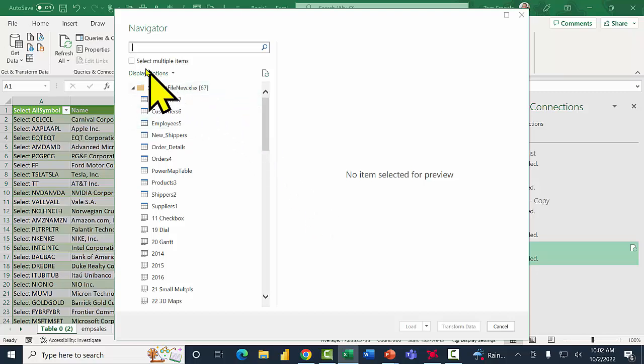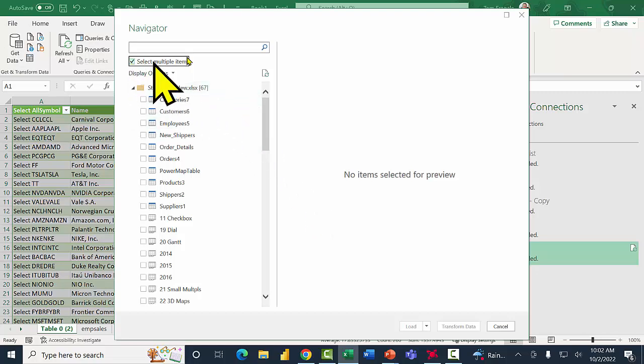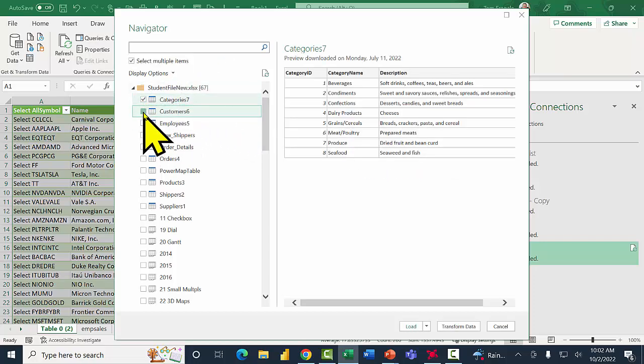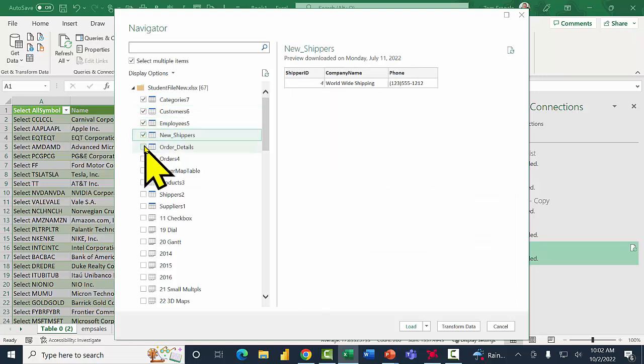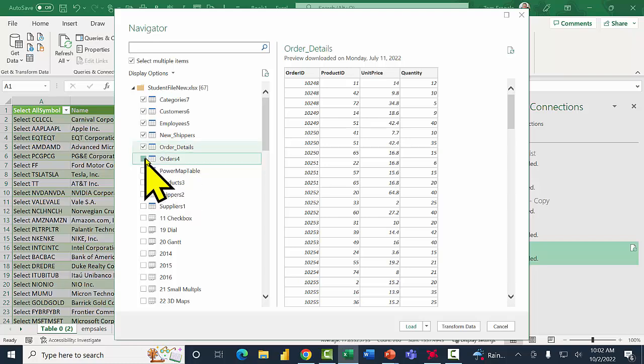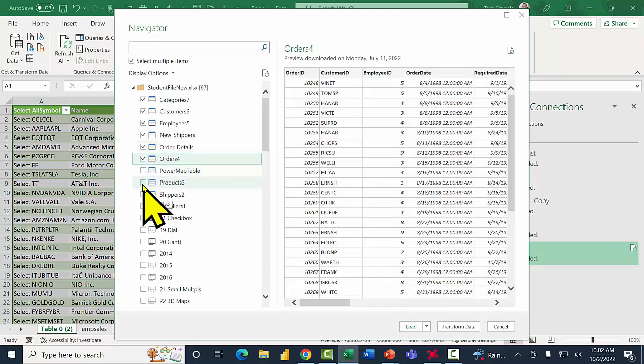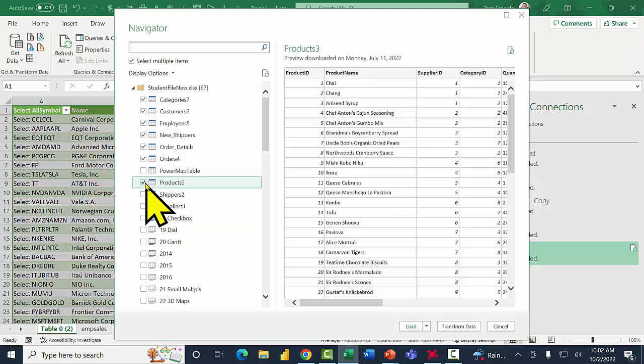This time I'll pick Select Multiple Items, so I can pick more than one. I'm going to use these top few. I'll pick Categories, Customers, Employees, New Shippers, Order Details, Orders, and Products. If you remember, I got the shippers table from the Access database, so I don't need the Access database this time.